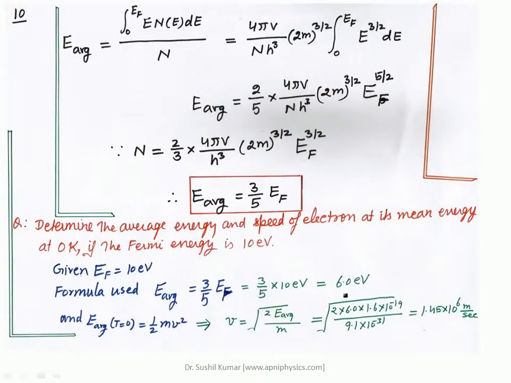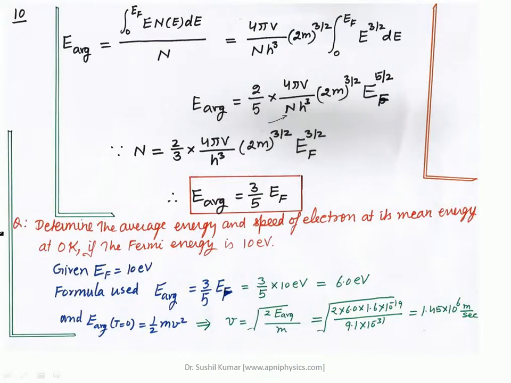So the average energy is determined this way after solving this integration. So E average is equal to 3 by 5 into EF, by putting the value of capital N at this point. So the average energy of the electron is 3 by 5 EF.